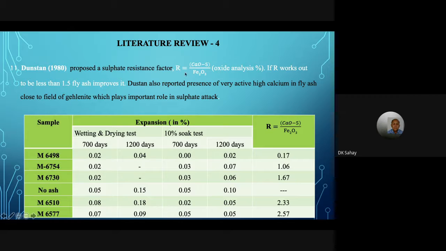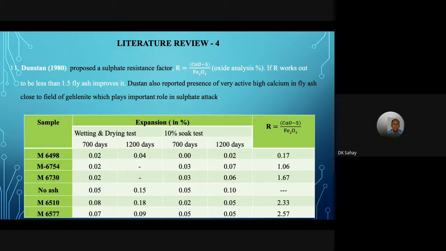As regards sulfate resistance, you can see Dunstan in 1980 proposed a formula. R is the resistance factor, R equals CaO minus 5 divided by Fe2O3. Now if you see Indian fly ash, you'll find CaO to be around 4, 5, 6%, mostly, leaving Neyveli lignite, where it is more than that. It is a lignite-based mine, so lignite gives more of this particular CaO.